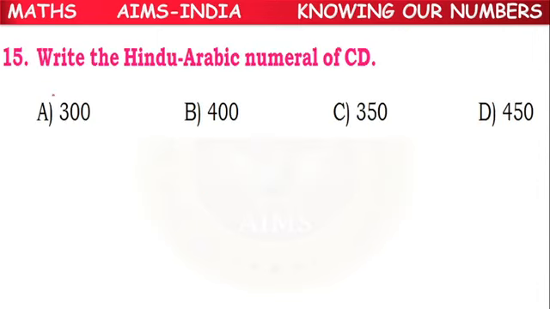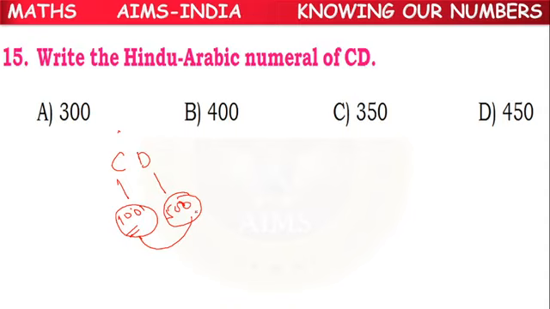Next, write the Hindu-Arabic numeral of CD. Here C stands for 100. D stands for what? 500. So here the small value is given first, next the bigger value is given. So what we have to do? We have to do subtraction.